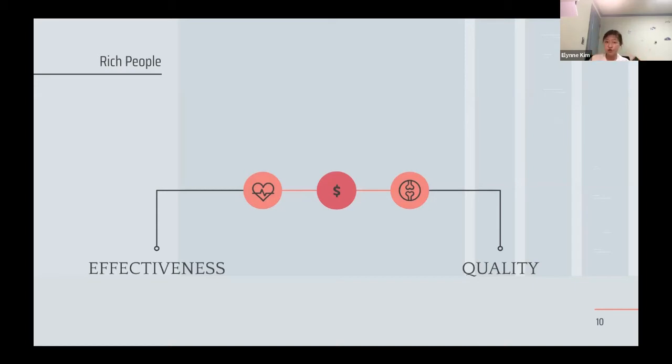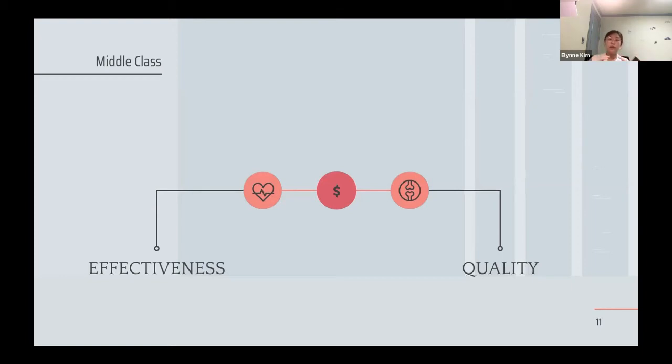Saying that, let's move on to look at the middle class people in our current status quo. We can see that middle class people might not be able to get the quality and the effectiveness of the medical service provided to them compared to the rich people.